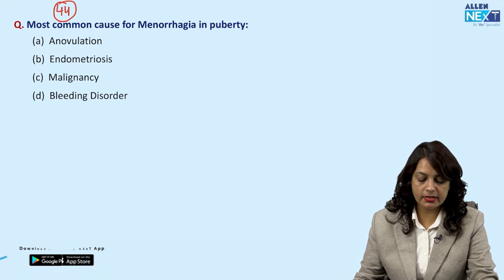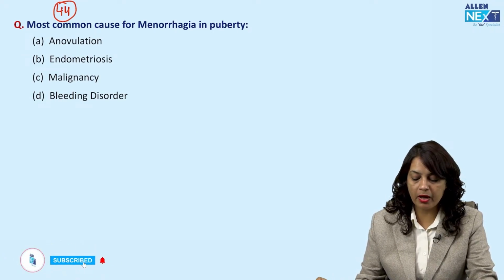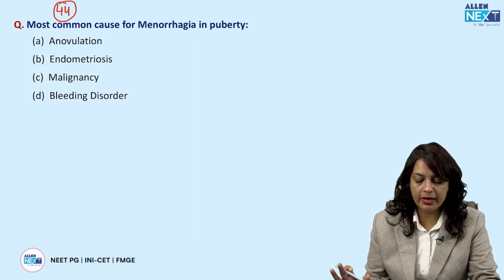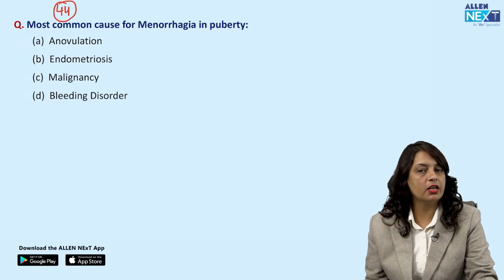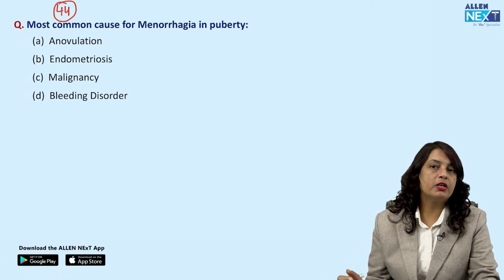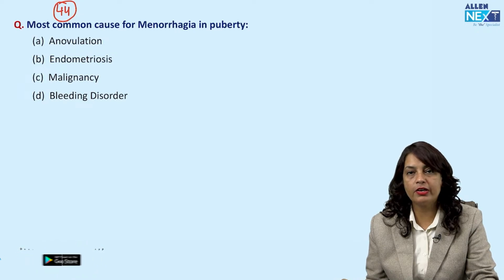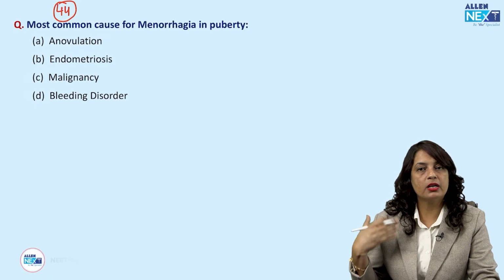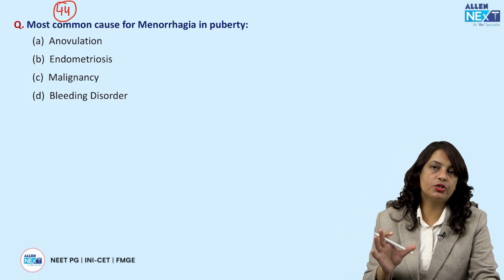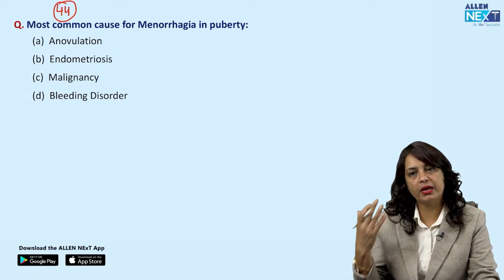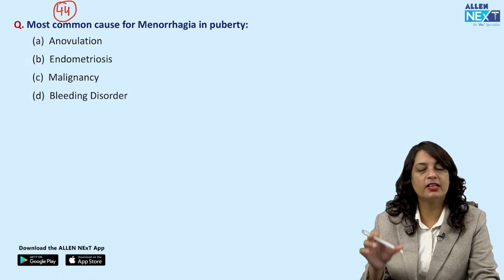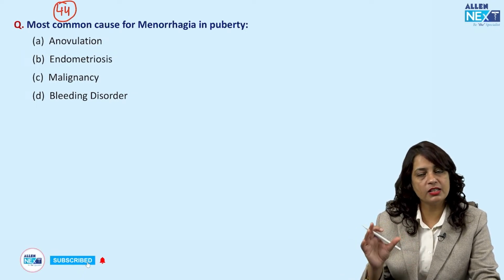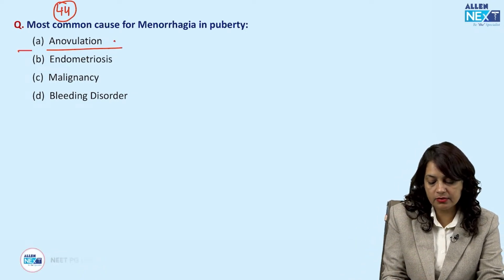Next question in this series is, the most common cause for menorrhagia in puberty. Is it anovulation, endometriosis, malignancy, or bleeding disorders? Okay, so they are asking about pubertal menorrhagia, and in pubertal menorrhagia, the cycles are anovulatory because the hypothalamo-pituitary-ovarian axis is just in the process of maturing. So usually the cycles in the beginning of puberty are anovulatory. There are high levels of estrogen and a lack of progesterone, and ovulation does not occur. That is what anovulatory cycles are.